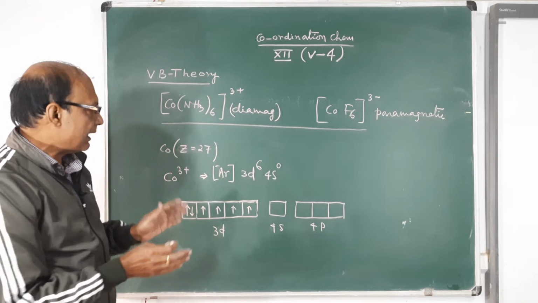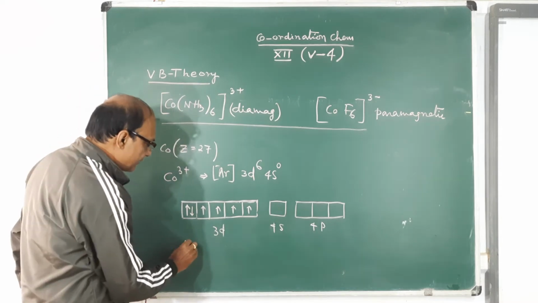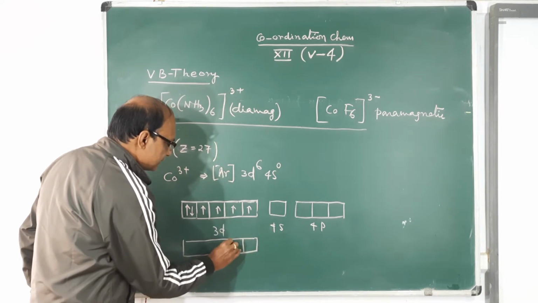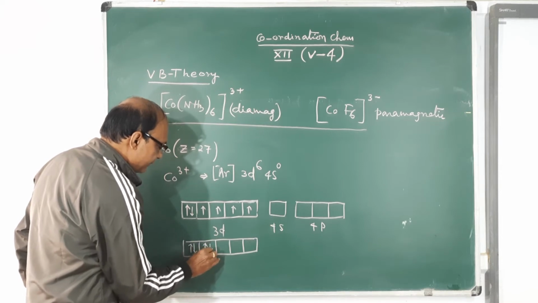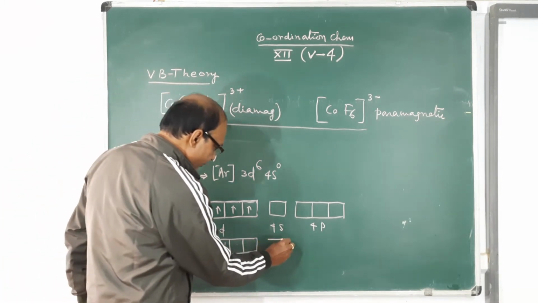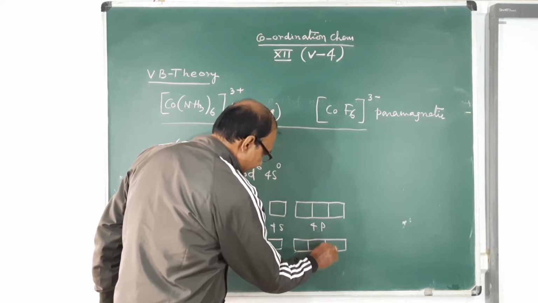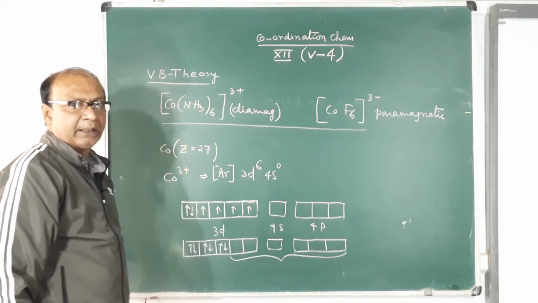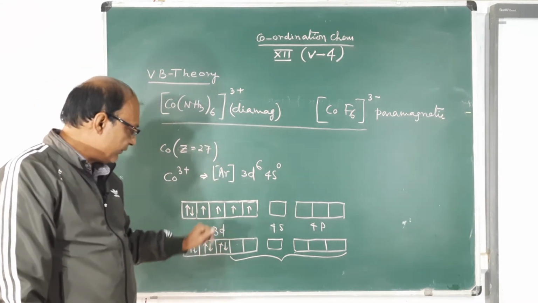What happens is that under the influence of the ammonia ligand, these electrons are forced to pair up, and after pairing, 2 d orbitals get empty. So this is 1, 2, 3, 4, 5, 6. These 2 d orbitals are empty, 4s is empty, and 4p is also empty. See it here, these orbitals take part in hybridization according to valence bond theory. So we see diamagnetic nature, but it would be paramagnetic according to its configuration.